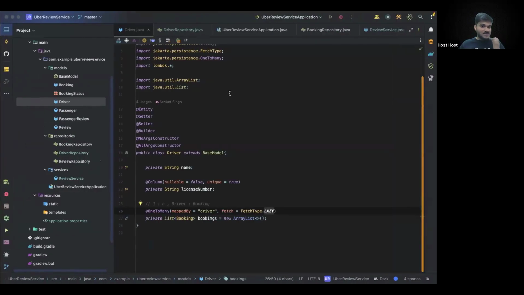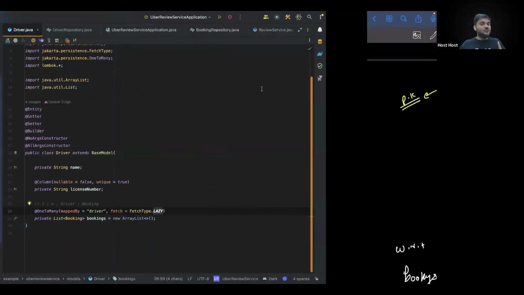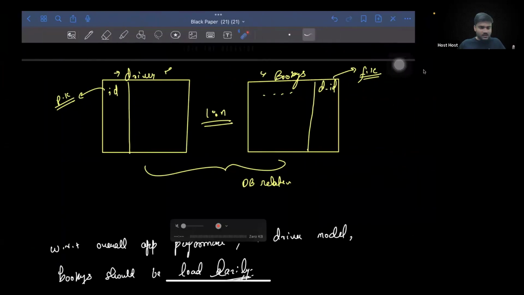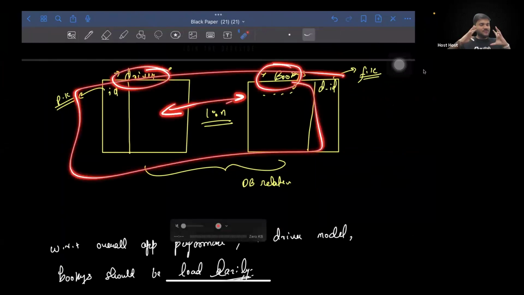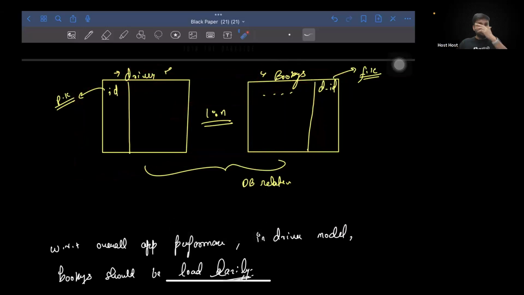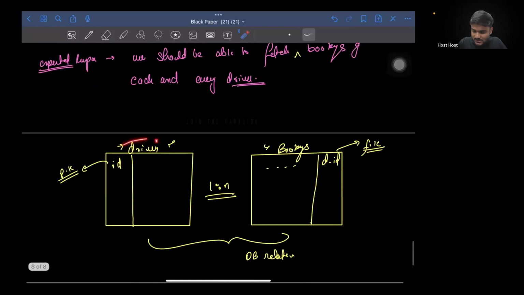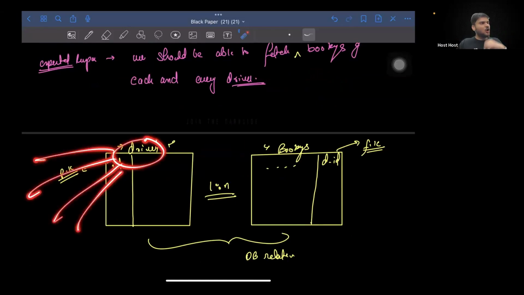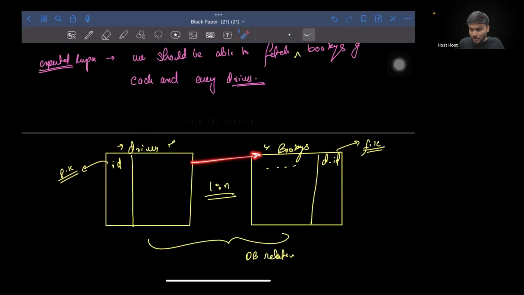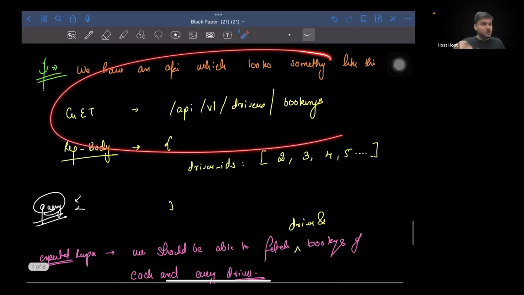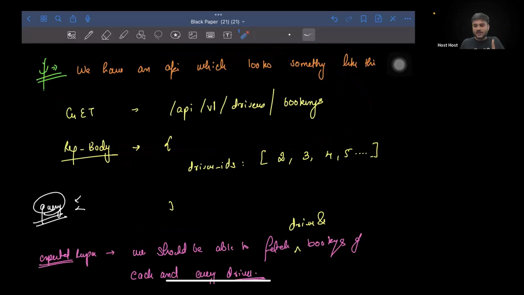We have to load it lazily. So this will be the first thing that the interviewer will be expecting, that you tell that there should not be eager loading between driver and bookings. You have to think as a software engineer, that driver details might be separately required a lot of times where you don't need the booking details. Only for just one specific API, it doesn't make a lot of sense to make this fetch type eager. So making fetch type eager is not a chance for us.